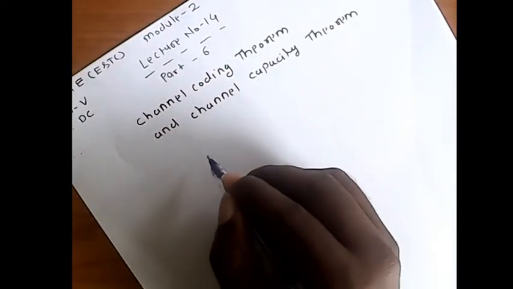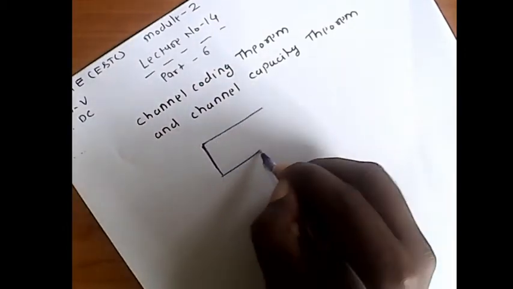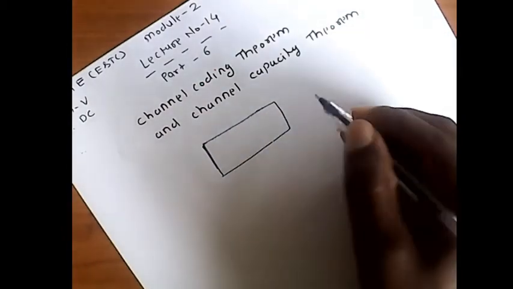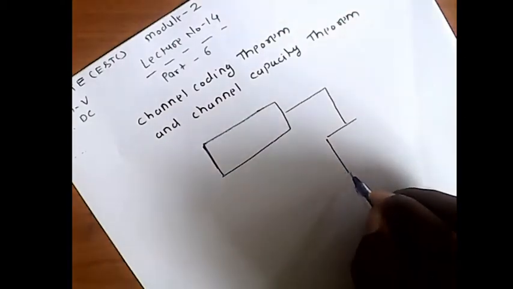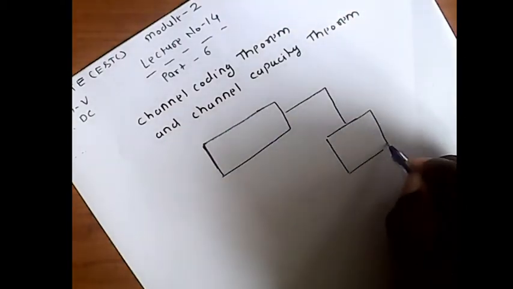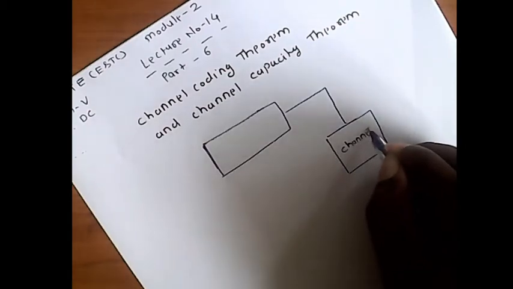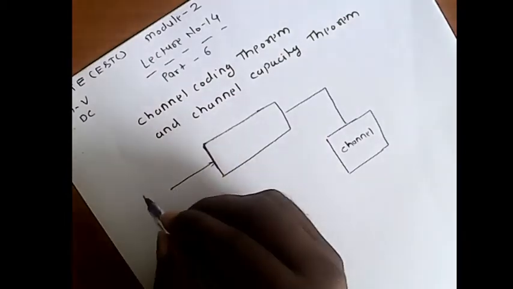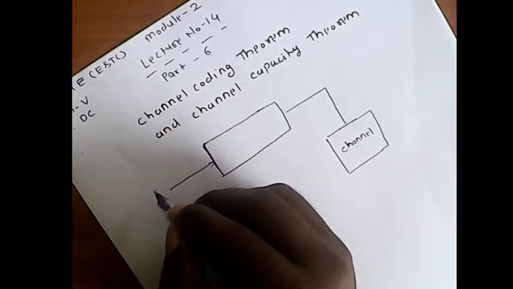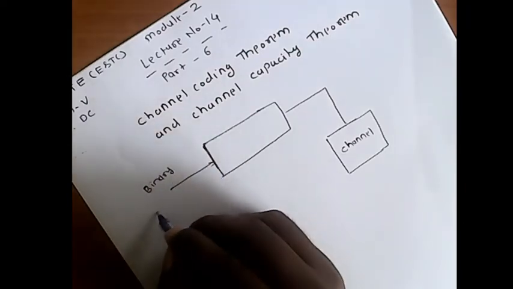So suppose we have a device, then this binary data can be sent over a channel. This is a channel, this is one device where we give the binary sequence, the binary message.